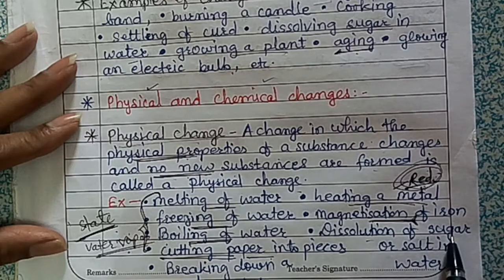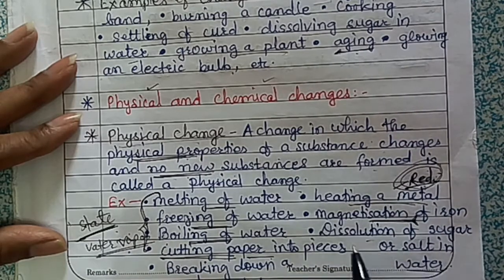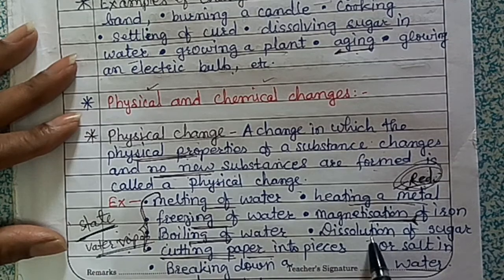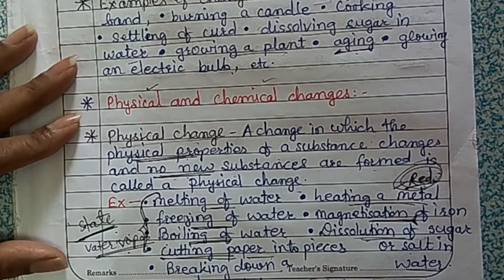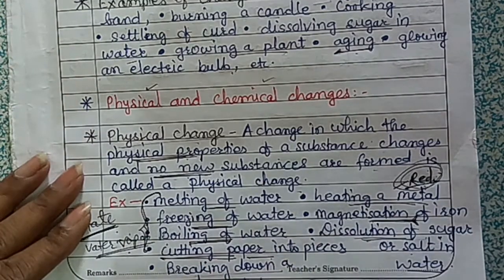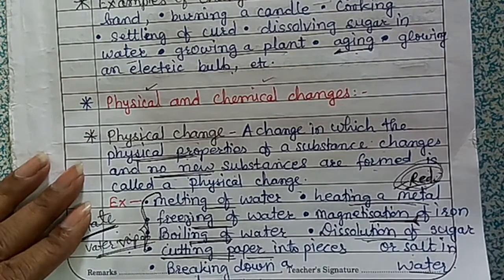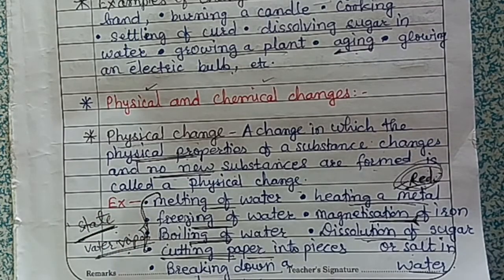Then dissolution of sugar or salt in water, that is dissolving sugar or salt in water, is also a physical change. Then breaking a wooden stick: suppose you take a wooden stick and cut it into different pieces, this is a physical change because only the shape of the stick is changing. There is no new substance forming in all these changes. That's why these are physical changes.